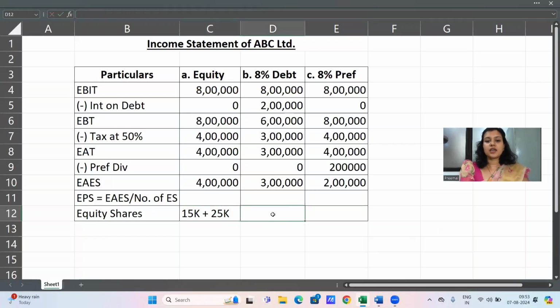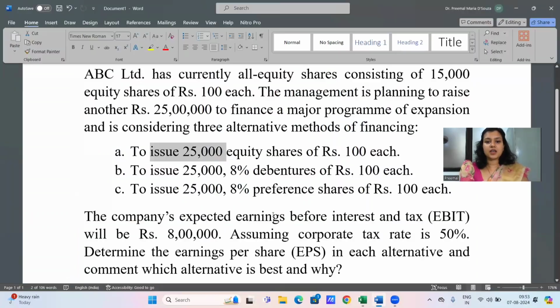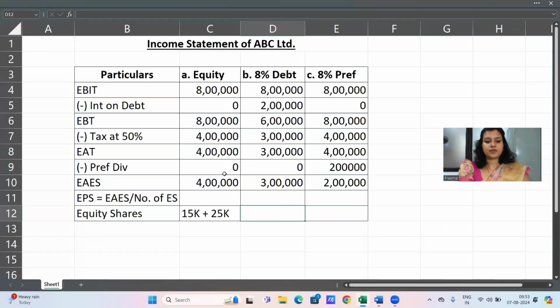In the second option, the number of equity shares will only be the existing 15,000 because in the second option, they are not raising any new equity shares. And the same thing happens in the third option. Since they are not raising any new equity shares, it's only the existing equity shares that we will have to take into consideration. Now that we have our EAES and our number of equity shares, we will be able to calculate our EPS.